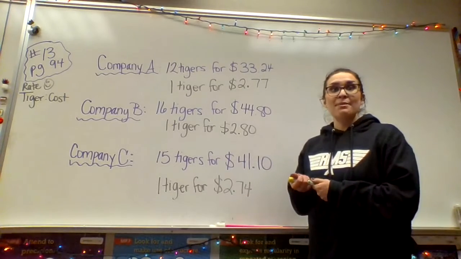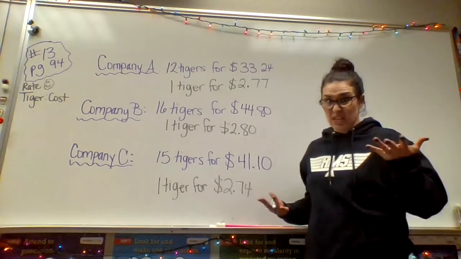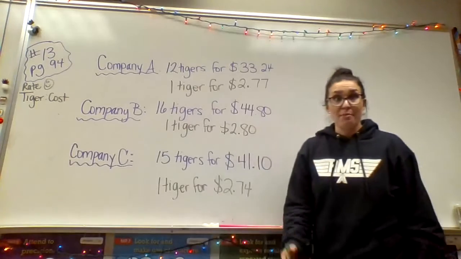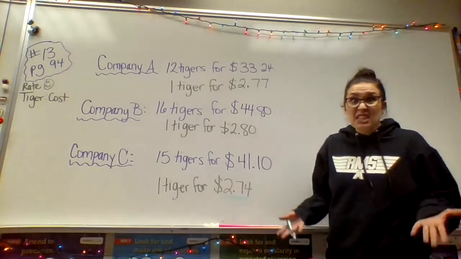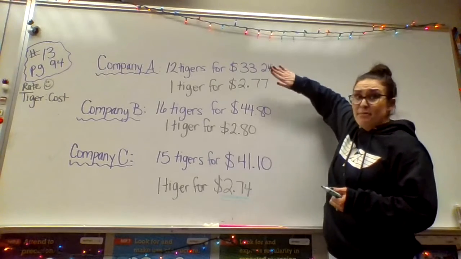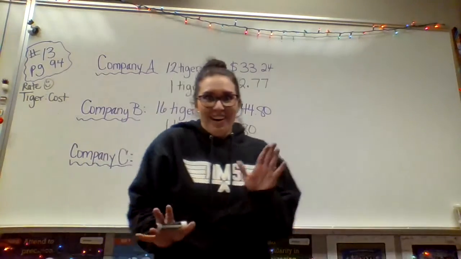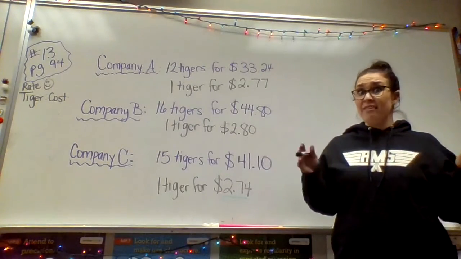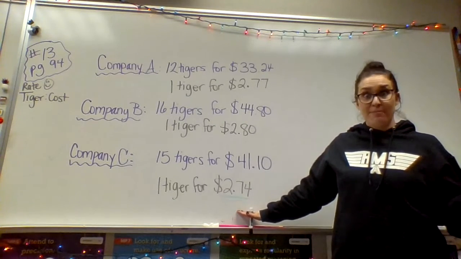Okay, so number 13 asks, which company has the cheapest tiger? Which one's going to give me the most bang for my buck? Right here, company C, right? Because $2.74, that's the lowest amount. It's smaller than this amount and smaller than this amount. Therefore, that's the cheapest one. All right, my friends. So for part A of number 13, it was just asking you to identify which one would be the cheapest tiger.